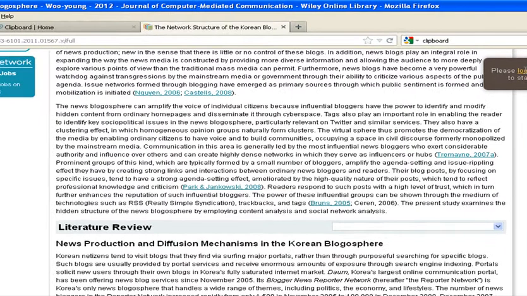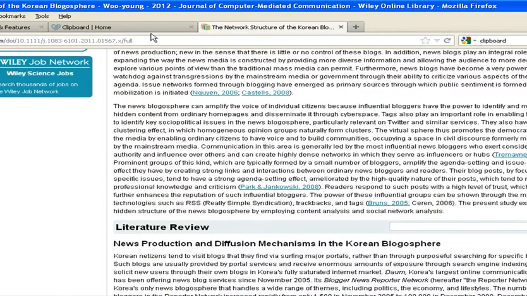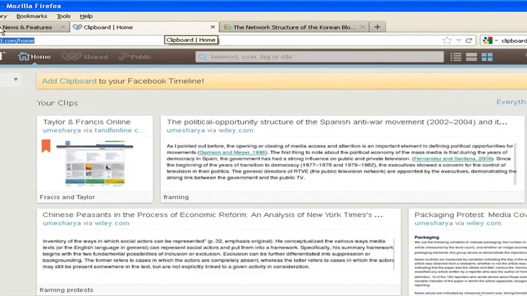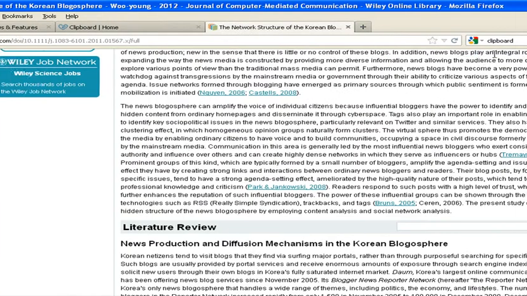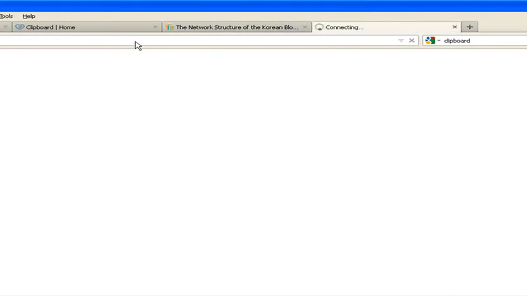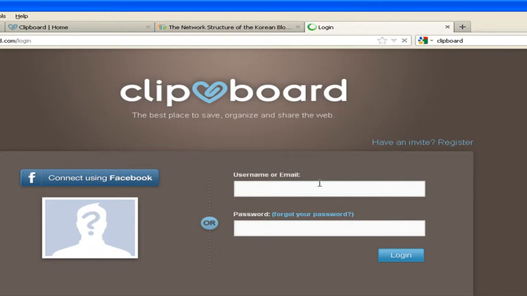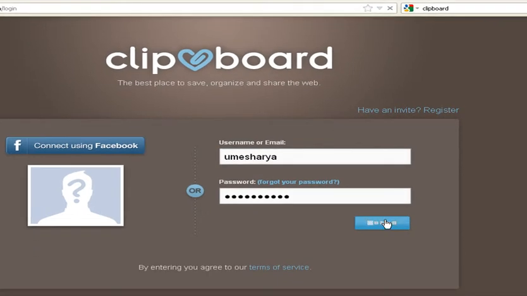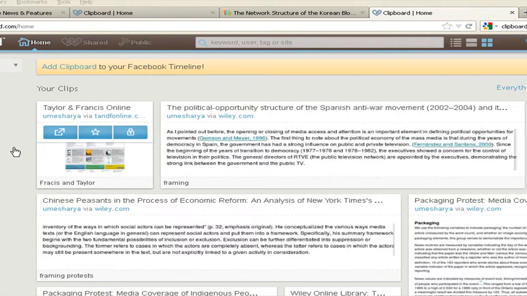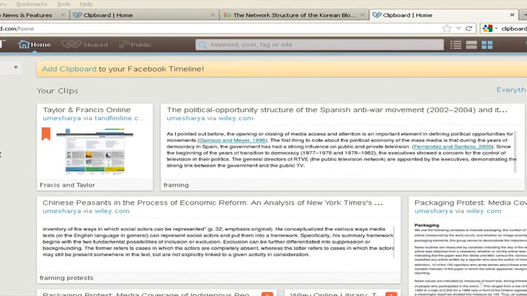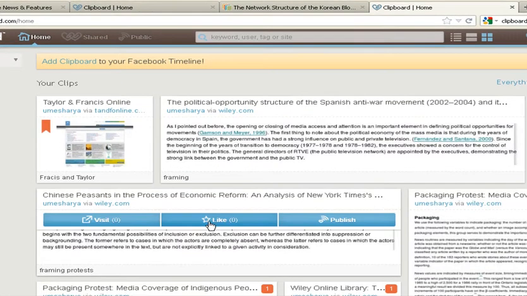It is saying that I must log in before, so I'm going to clipboard and logging in. Now I have opened the clipboard and I have saved these paragraphs.